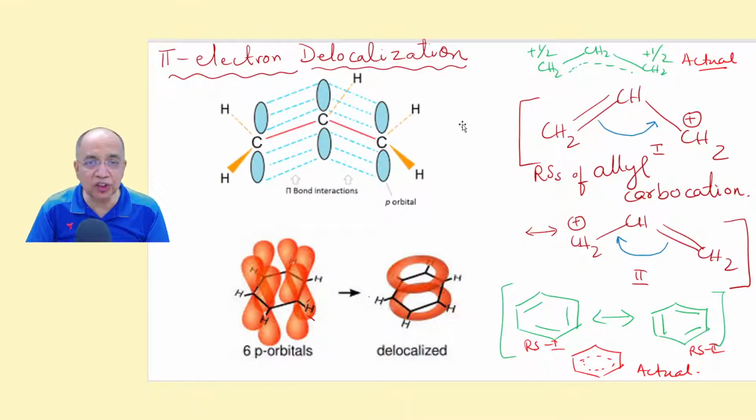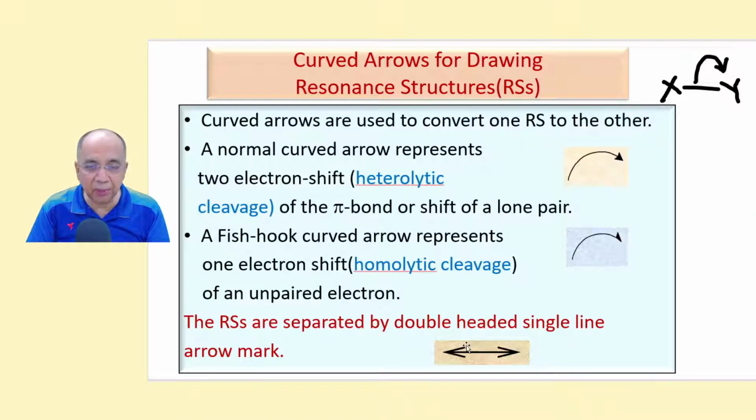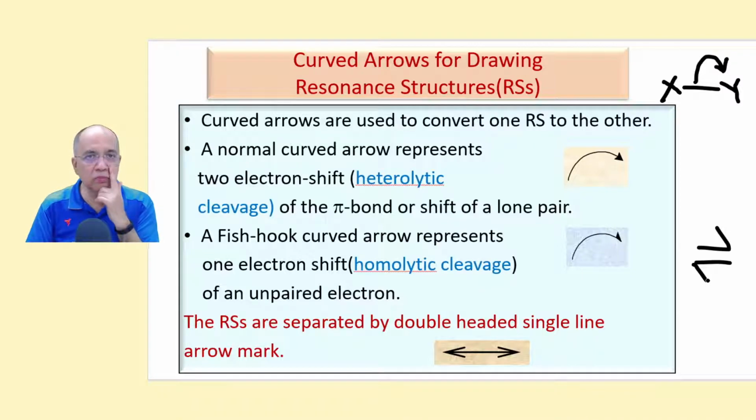And the resonance structures are separated from each other by a single line, double-headed arrow, not the equilibrium sign. The equilibrium sign means that the two isomers or the two compounds are in equilibrium with each other. They are oscillating: A is converting to B, B is converting to A. These are two different structures. Their atomic skeletons are different.